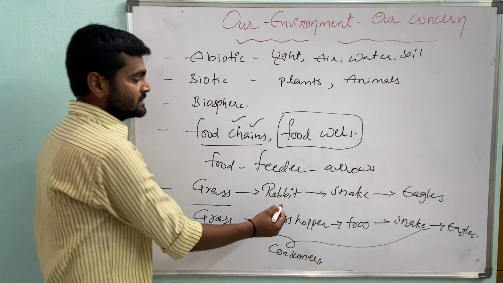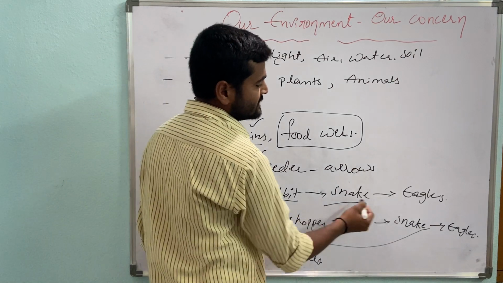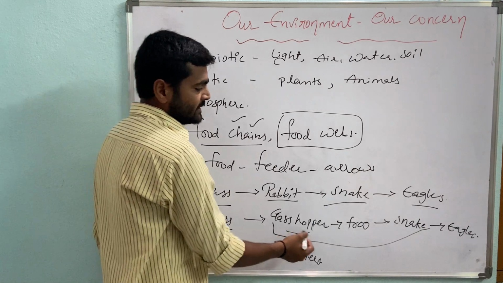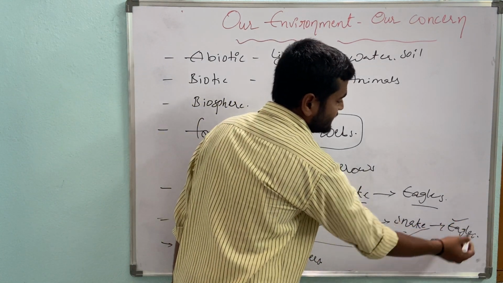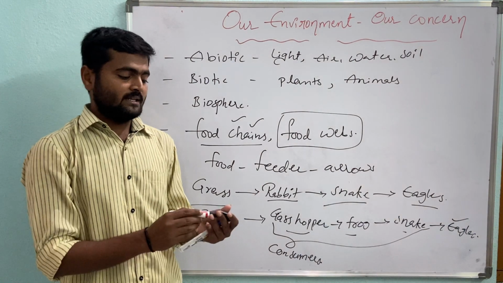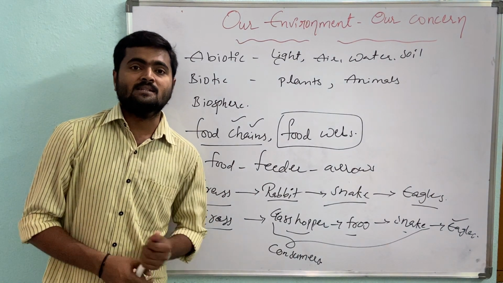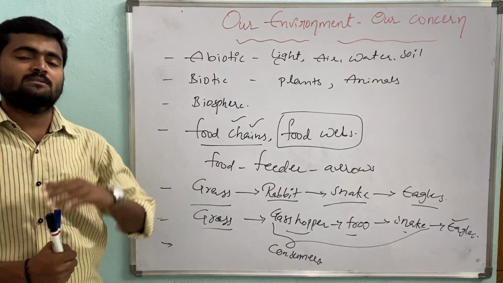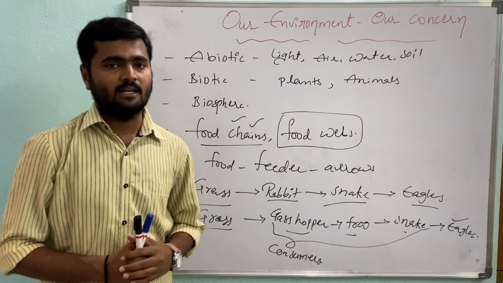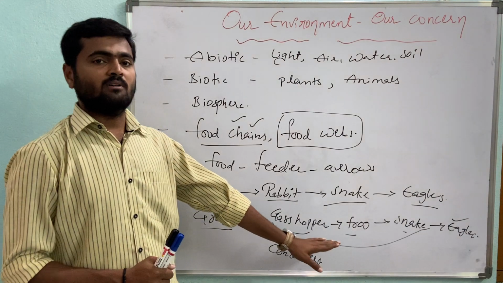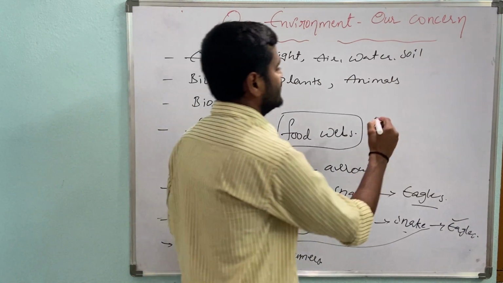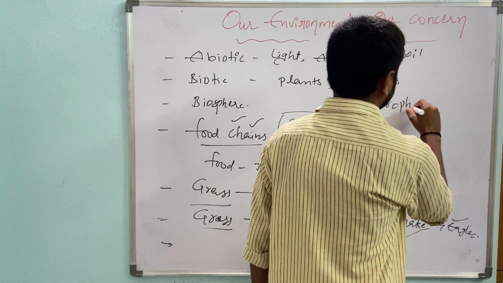Okay. So this is primary consumer, secondary consumer, tertiary consumer. In this one, Nana, this is primary, secondary, tertiary, and here the top level carnivore comes. So in each and every food chain, sometimes it may be 3 levels, sometimes 4 levels, and sometimes 5 levels. Very rarely 5 levels, Nana. So each level is called what, Nana? Trophic levels. Trophic levels. Okay, now they are called what, Nana? Trophic levels.